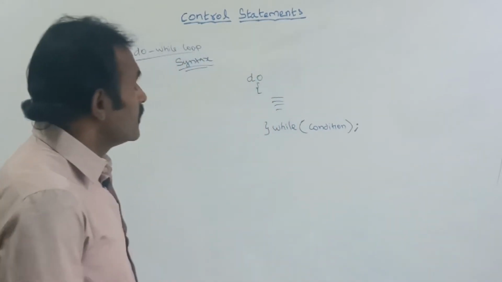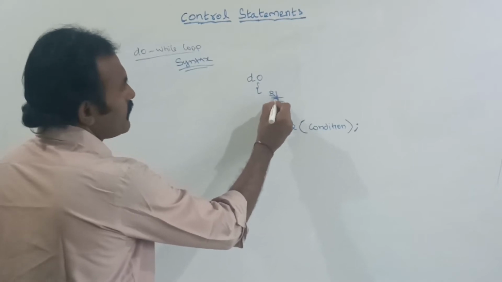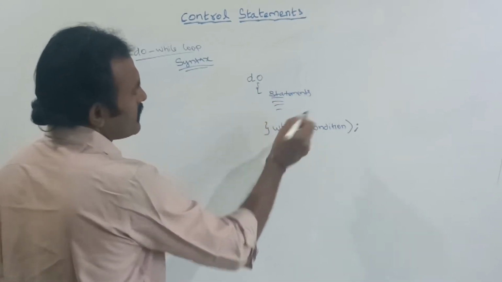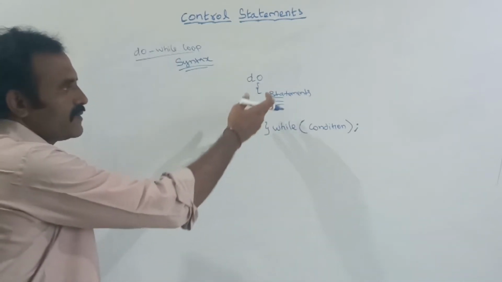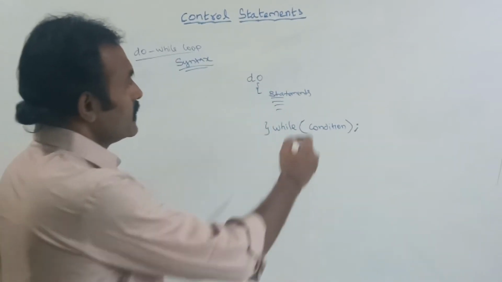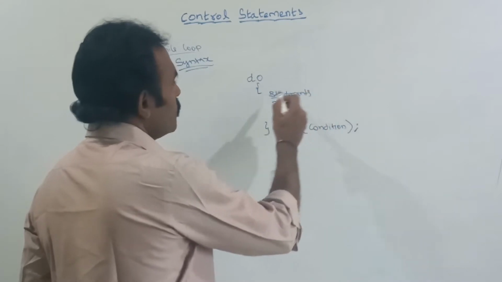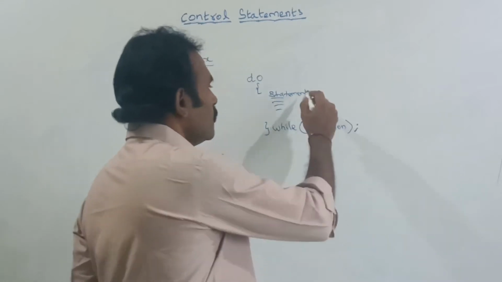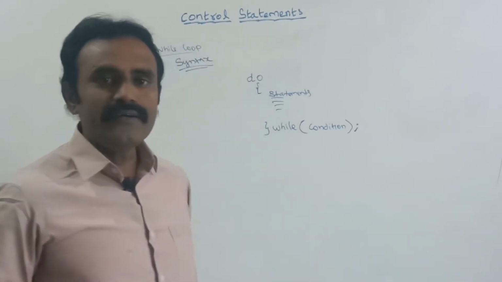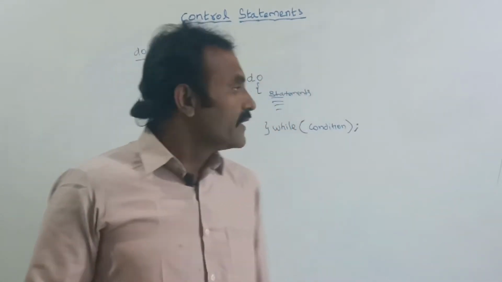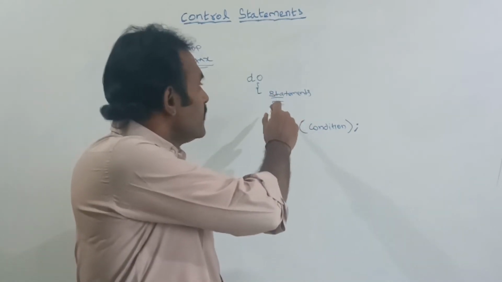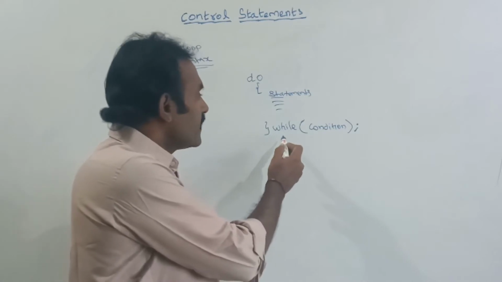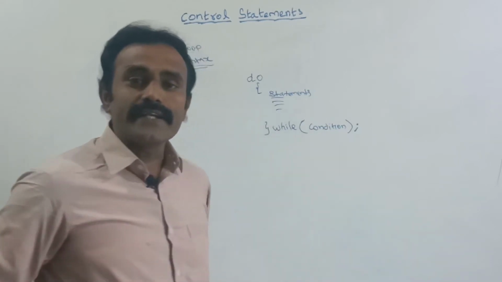See, here this is statement, a single statement or group of statements written inside the loop. This is known as the body of the loop. Within this brace, this section is known as the body of the loop. Here we can give the statements inside the body of the loop. At the end of the loop, we can give the condition and check the condition.